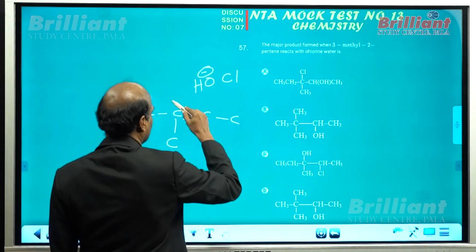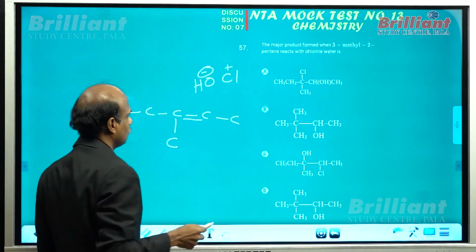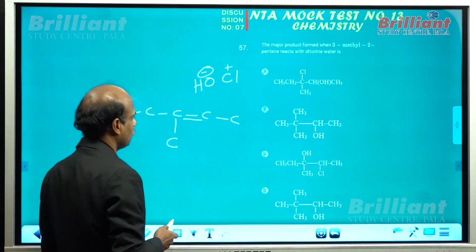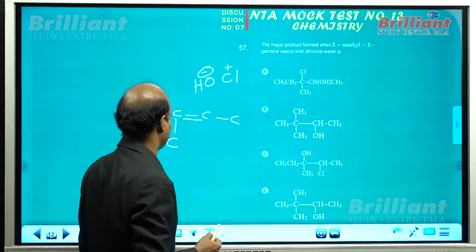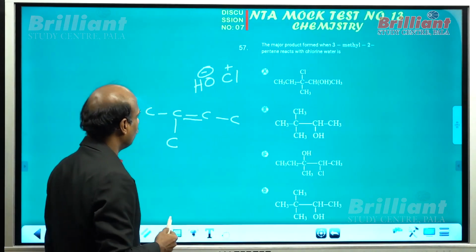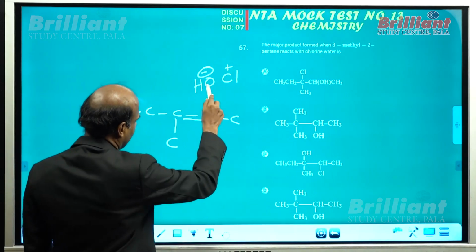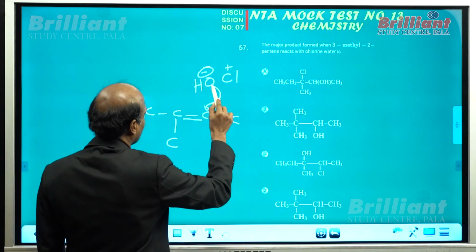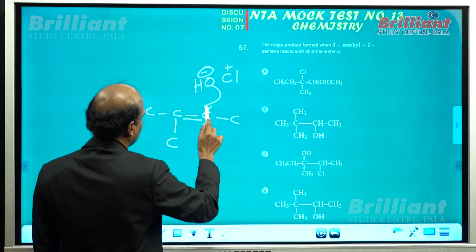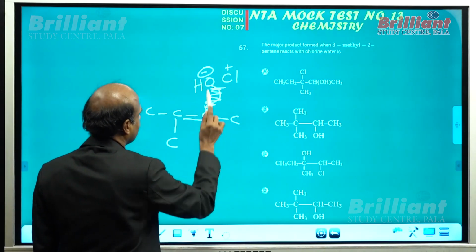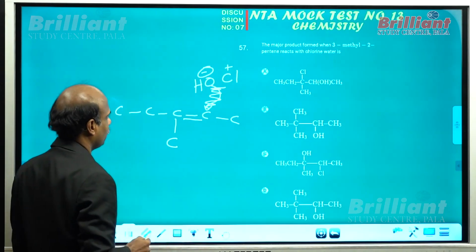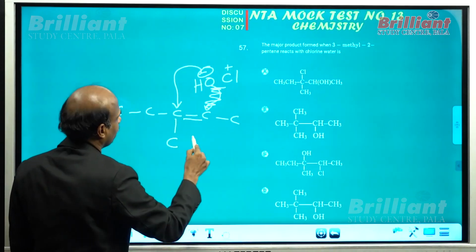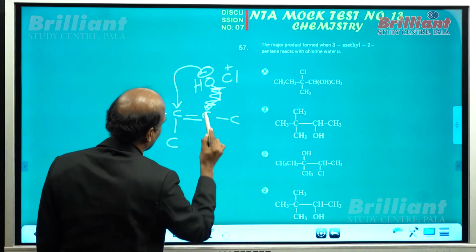That is, there is a negative part OH minus, positive is chlorine. According to Markovnikov's addition, the negative part will go to the carbon having lesser number of hydrogen atoms. So where will the OH go? OH will, no doubt, go and attach here. Am I right? And what about the case here? The negative part will go and attach to the carbon having lesser number of hydrogens. Where is the lesser number of hydrogens? In this carbon, the OH group will go and attack, and chlorine will go and attack over here.